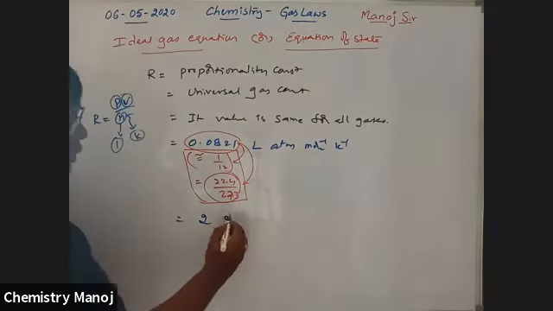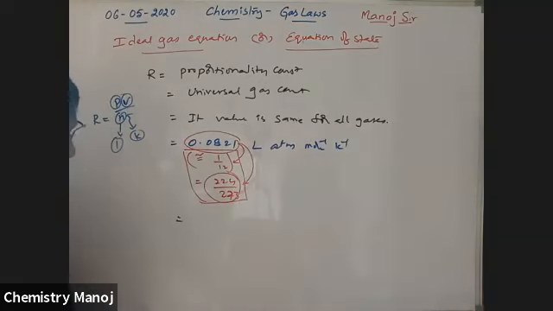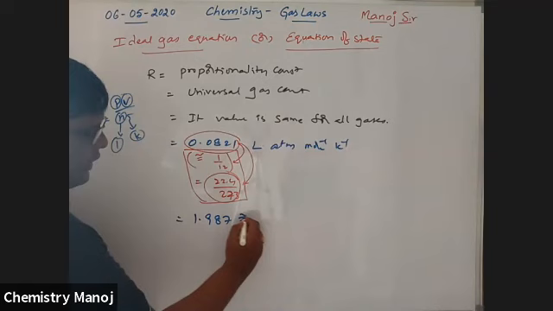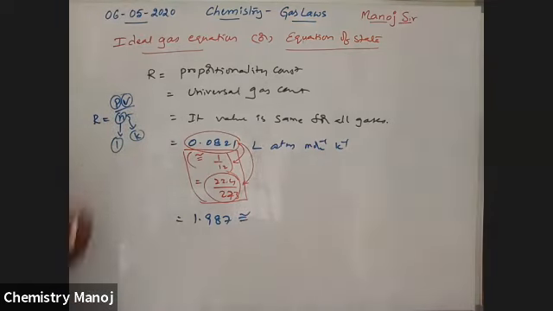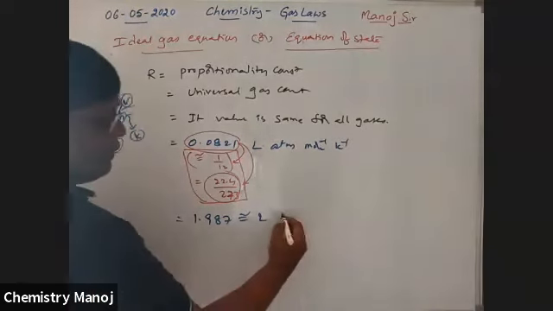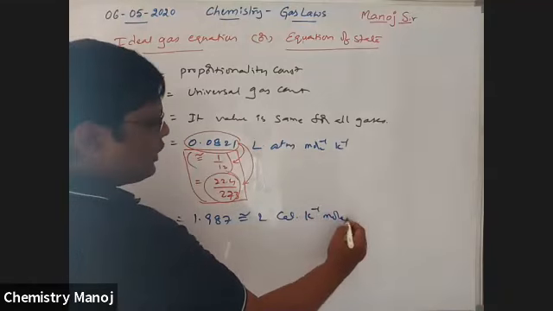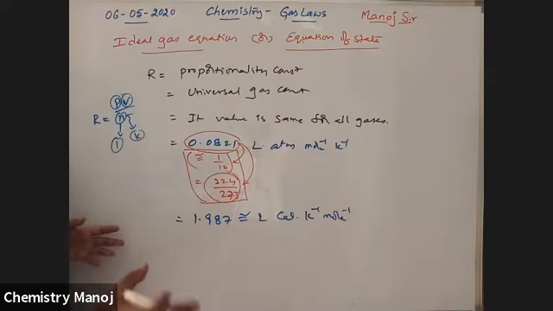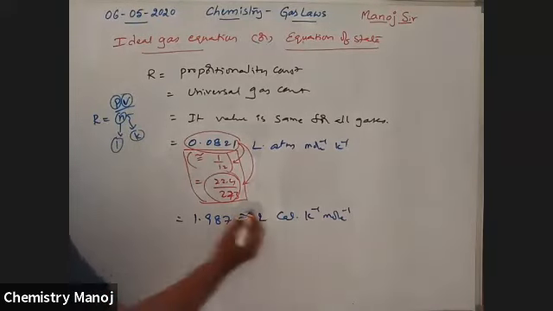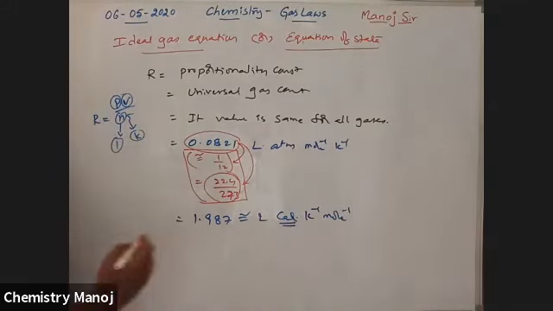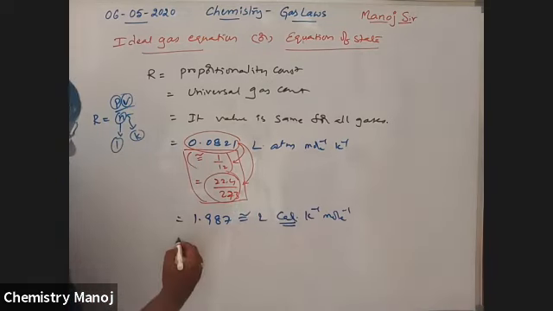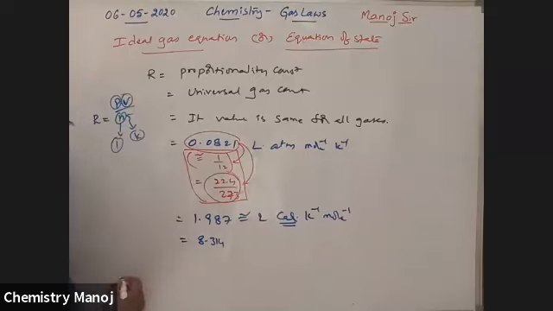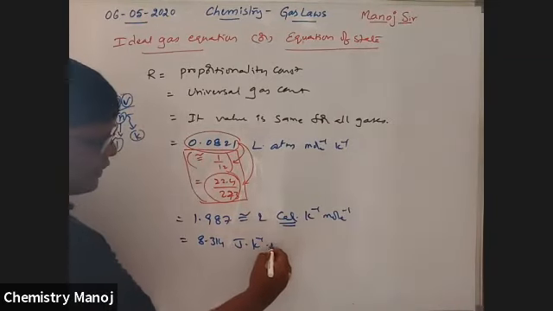Next, there is another one, which is 2, or almost equal to 2, that is 1.987 actually, which is nearly taken as 2. Pressure times volume is nothing but work, so that is an energy term, and the unit is 2 calorie Kelvin inverse mole inverse. So P and V are replaced with energy units, calorie. Next, it is equal to 8.314 joule Kelvin inverse mole inverse.